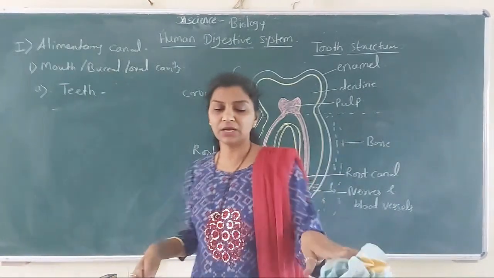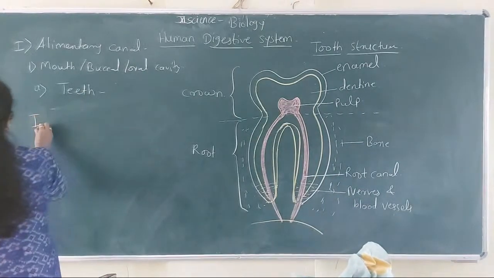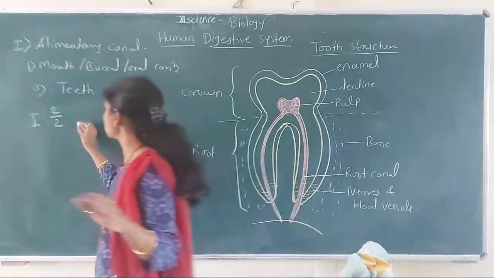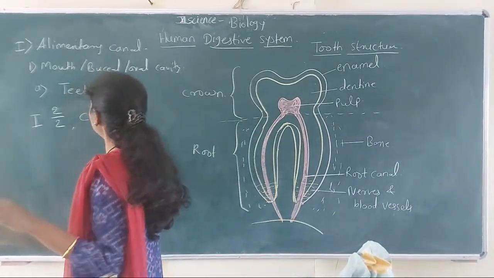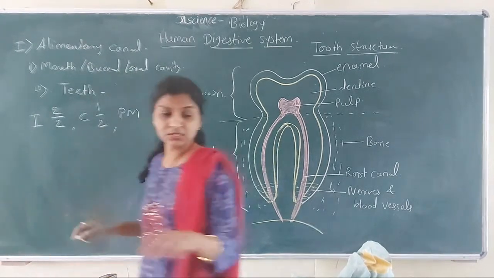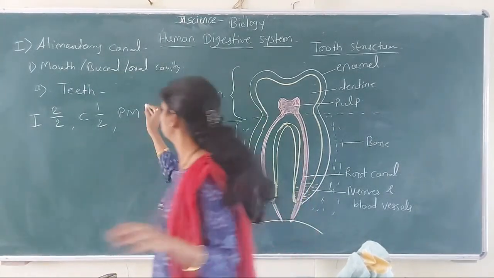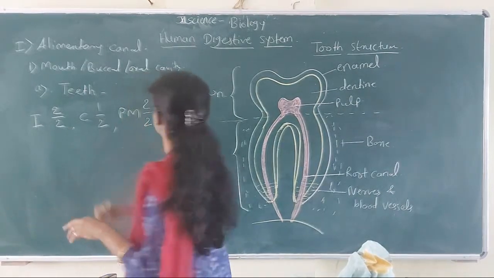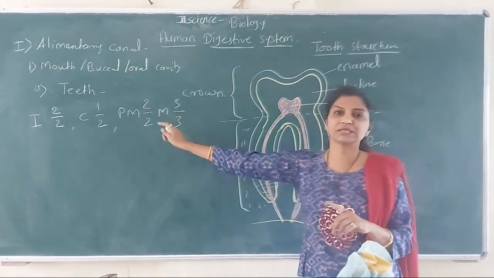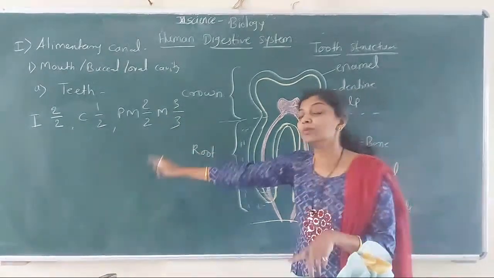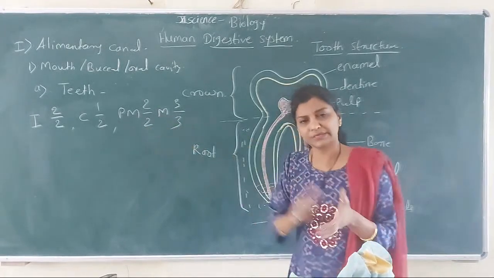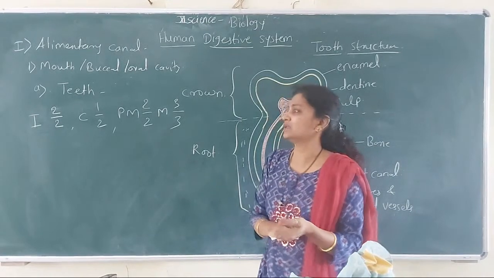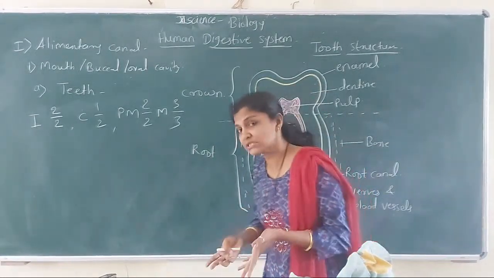So here is the formula, that is I 2 by 2. What is I? I is incisors. Then C 1 by 1. Then PM is again 2 by 2, and M is 3 by 3. Okay, so this is called the dental formula of human. आपल्यामध्ये जो डेंटल फॉर्म्युला आहे तो हा आहे. ह्याच्यावर कसं समजायचं आपण की इन्सिजर्स किती आहेत, कॅनाइन्स किती आहेत, प्रीमोलर्स किती आहेत.